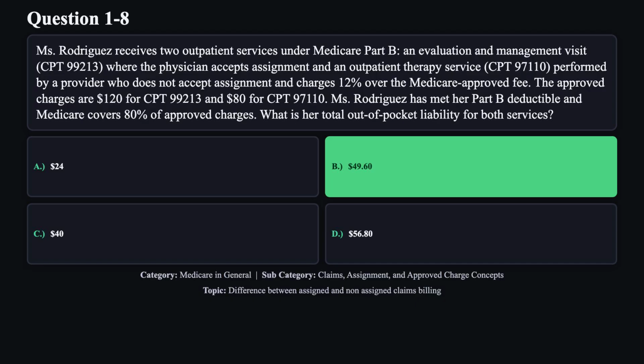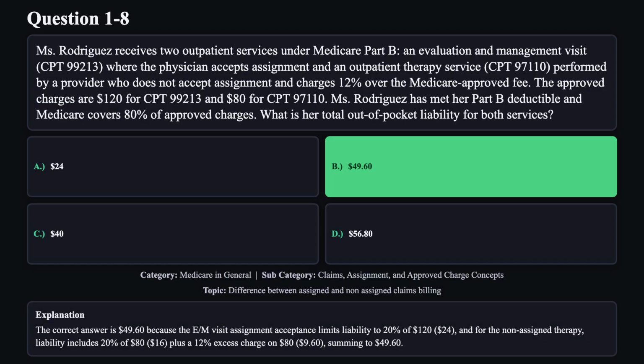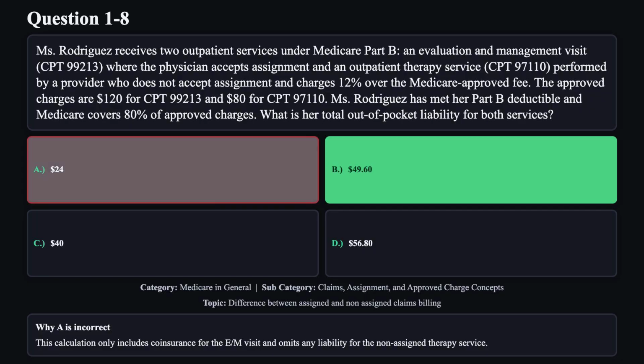The correct answer is B. The correct answer is $49.60 because the E/M visit assignment acceptance limits liability to 20% of $120, $24, and for the non-assigned therapy, liability includes 20% of $80, $16, plus a 12% excess charge on $80, $9.60, summing to $49.60. Reason A is not correct.